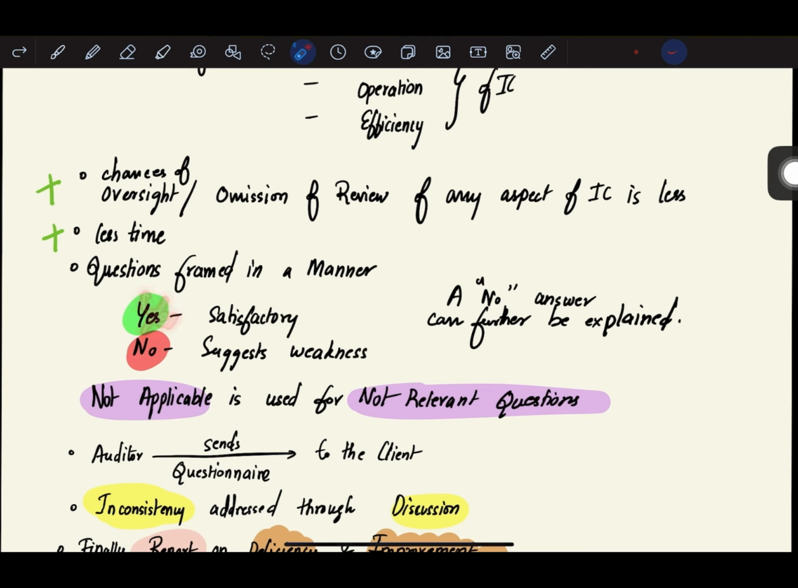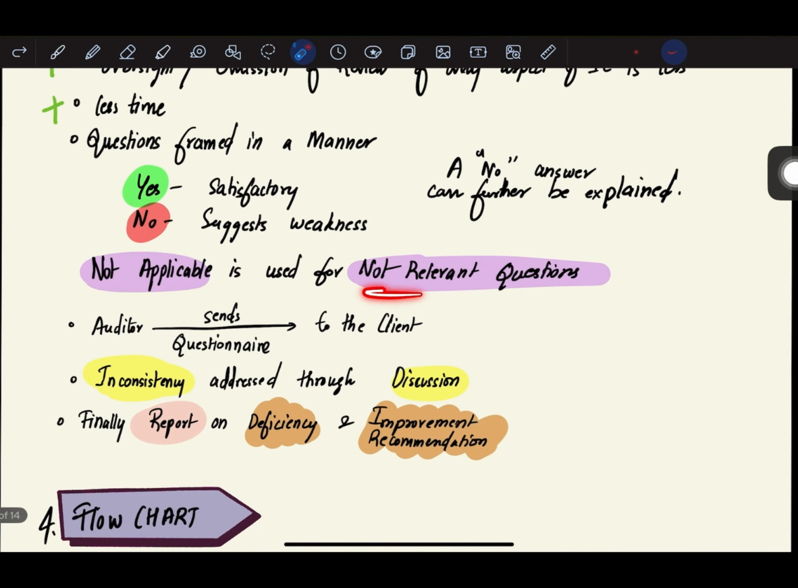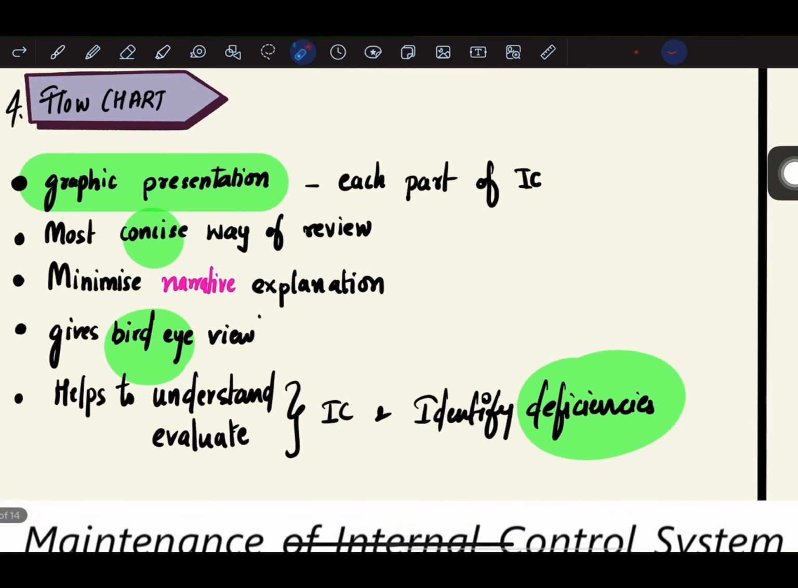The questions are framed in a manner that a yes answer is satisfactory, and a no suggests weakness, and a no answer can be further explained. Not applicable is used for irrelevant questions. Basically, the auditor will send the questionnaire to the client, and any inconsistencies are addressed through discussion. And finally, the report on deficiency and improvement recommendation will be sent to the entity, the management.